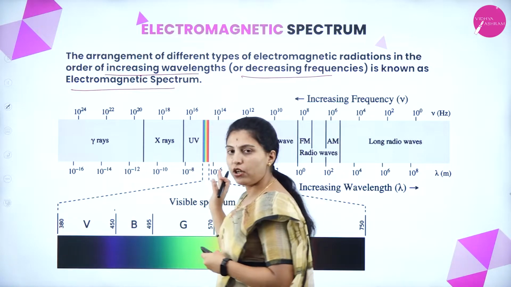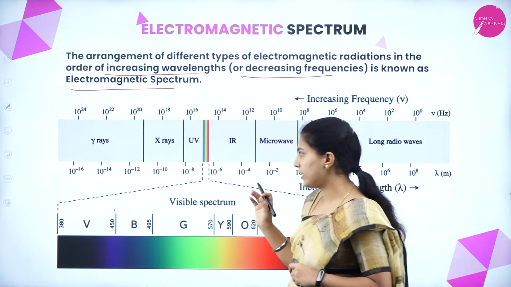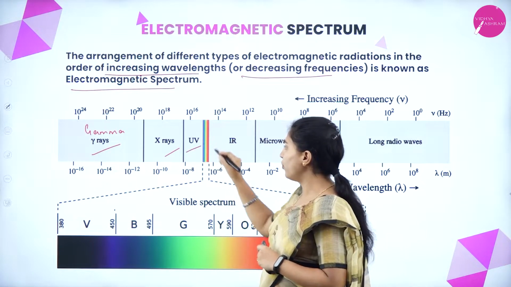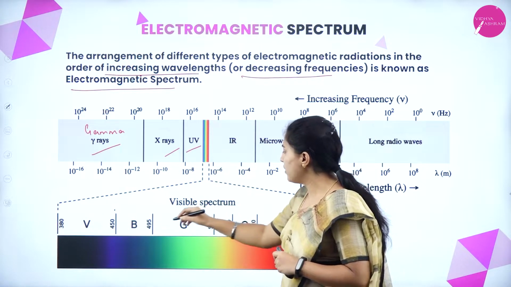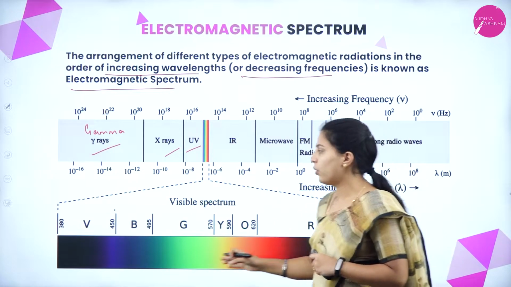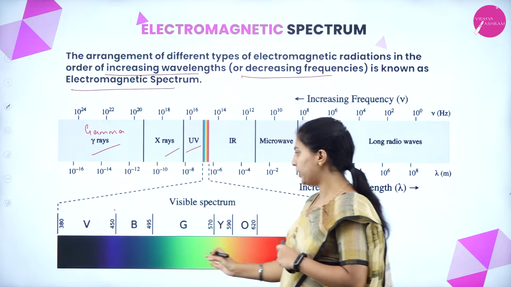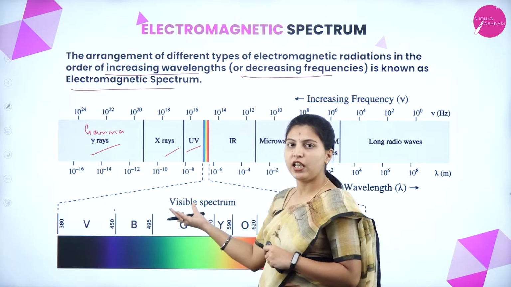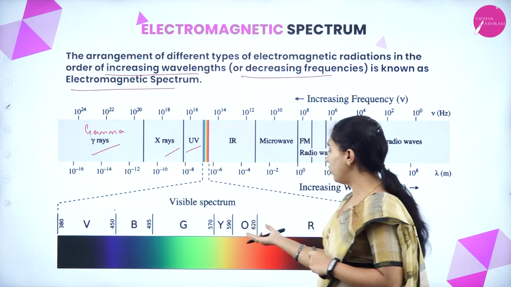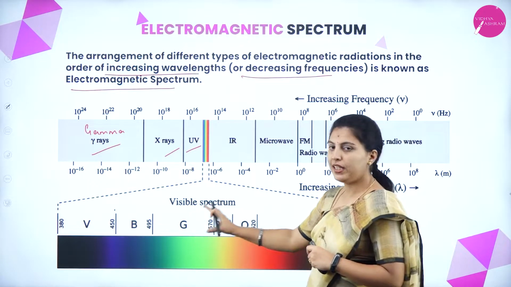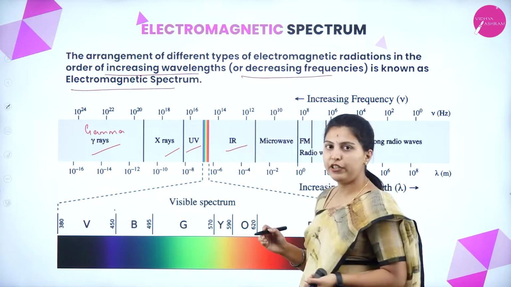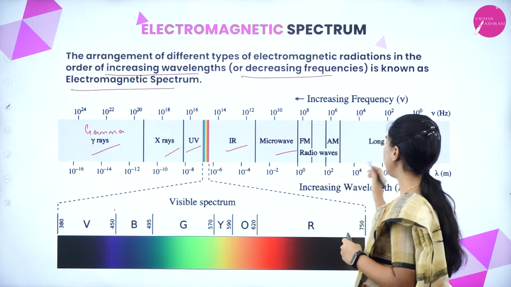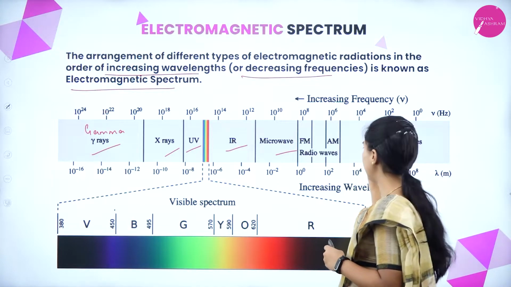And the electromagnetic radiations you can see here are gamma rays, X-rays, UV rays, and in between is the visible region. It contains the VIBGYOR region from 400 nanometer to 700 nanometer. You know the VIBGYOR region: violet, indigo, blue, green, yellow, orange, red. This is the visible spectrum. Then the infrared, that is the IR region, the microwave region, and finally the radio waves region.